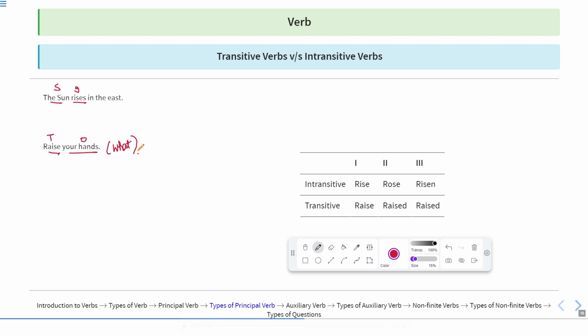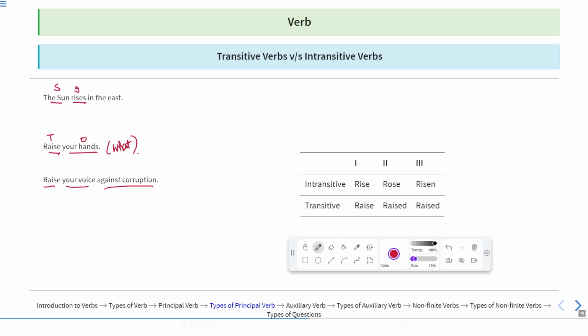So the verb rise may have two forms. One is intransitive, another is the transitive form of the verb. The first, second, third forms are rise, rose, and risen, but the transitive forms are raise, raised, and raised. Okay. Now let us look at another sentence.